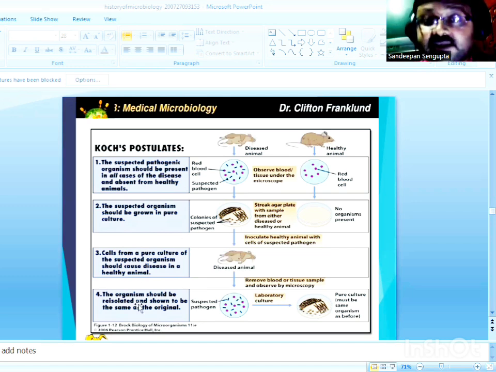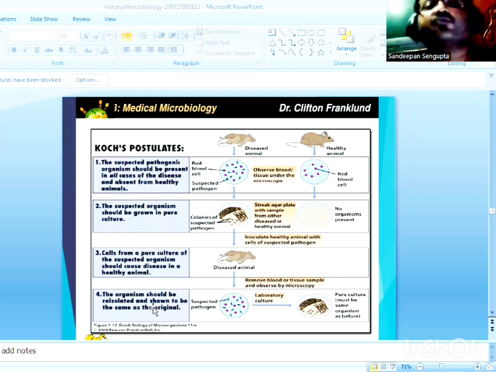Now, the last postulate of the germ theory of disease put forward by Koch was that when the diseased experimental organism is examined for the pathogen, the same pathogen should be isolated from the experimentally infected organism.